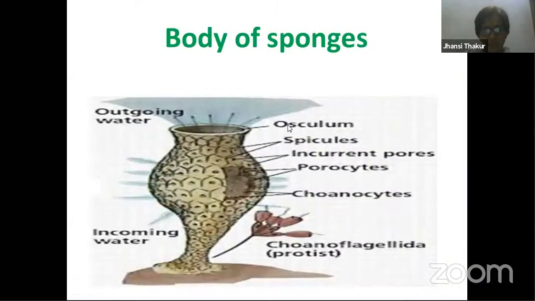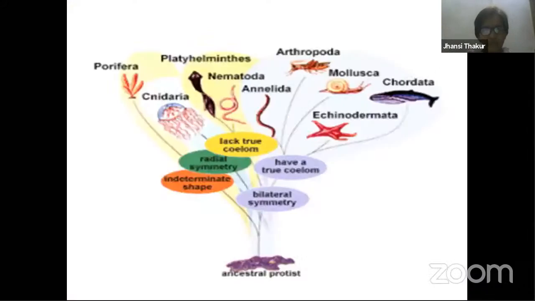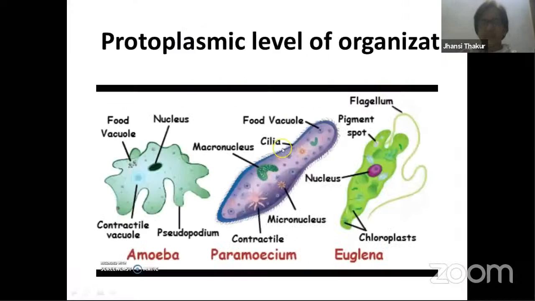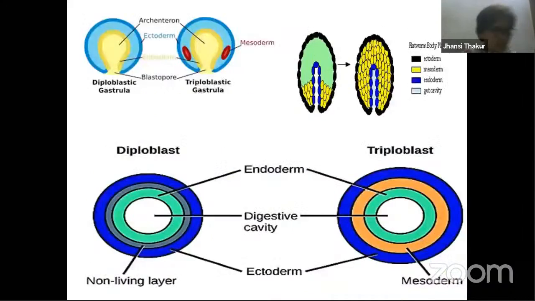Let me quickly go back to one slide. I just want to show you this here. See, poriferans, only cells are found. Cnidaria, diploblastic condition. Here we have seen diploblastic, right? Hydra example. From platyhelminthes till chordates. Of chordates, only fish we have taken, but we can divide chordates into many groups, right? And you find the highest evolved animal being us, human beings. So from platyhelminthes till the end, whatever animals you consider, all of them have triploblastic nature. That is, 3 primary germ layers are found over there. Fine.